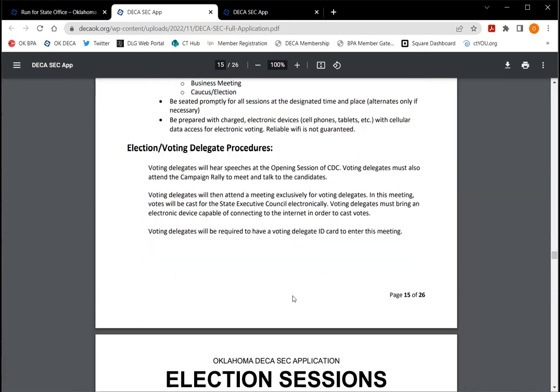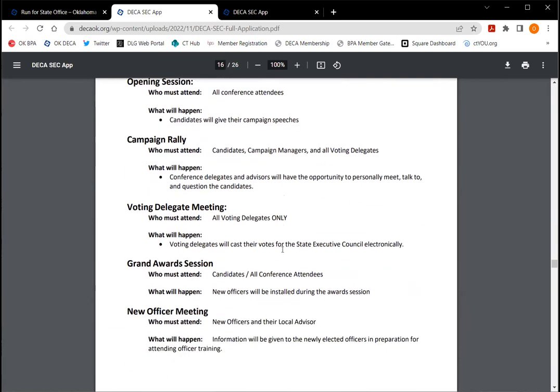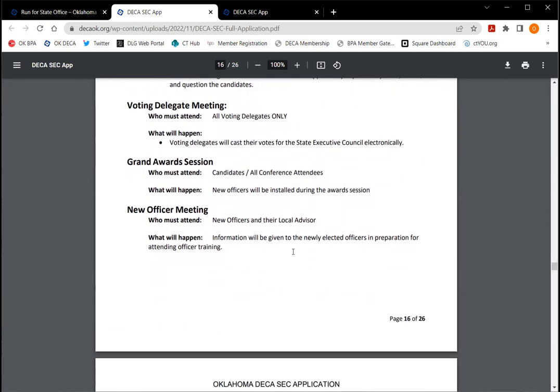Okay, perfect. Okay, so this part under election sessions just kind of goes through what's involved and who can attend. So make sure you read through that. If you have questions, please do not hesitate to ask.